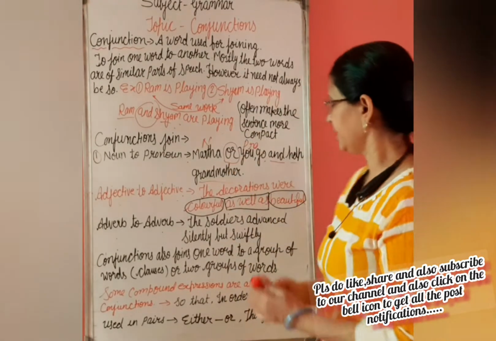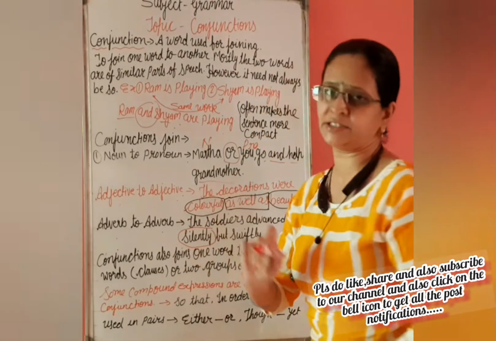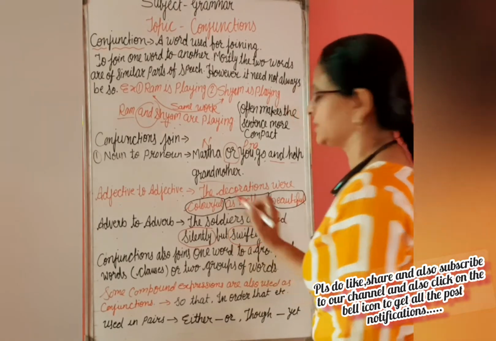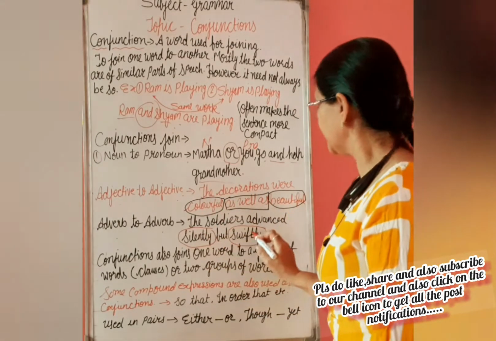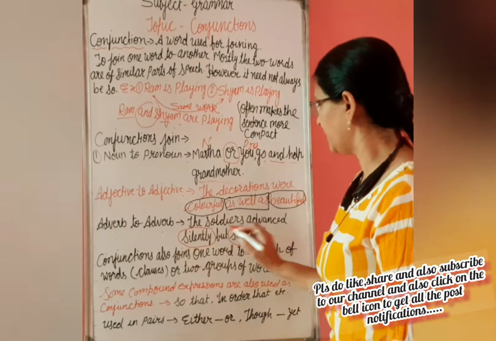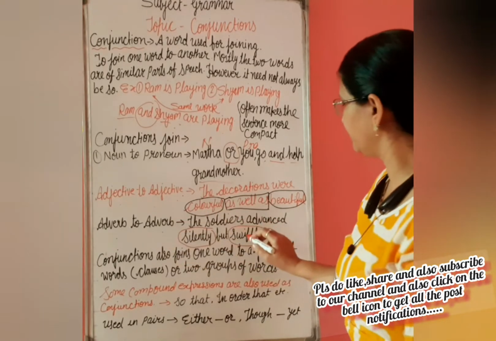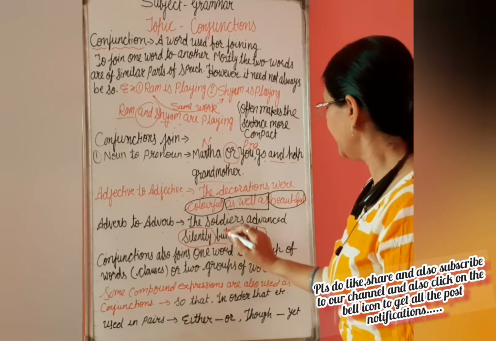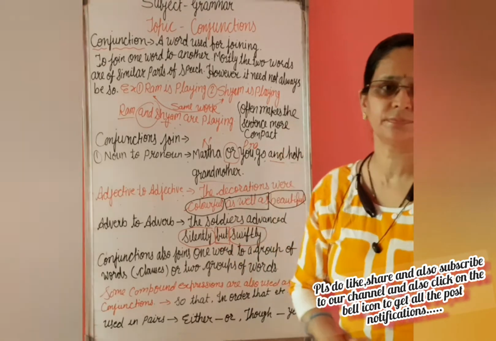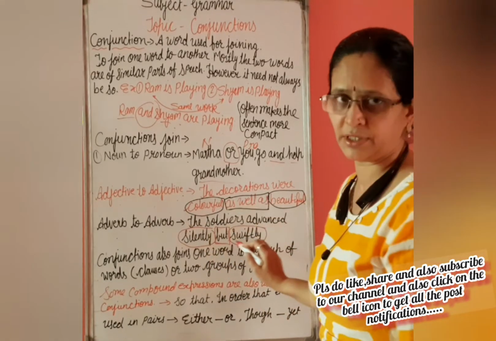Here silently, you know it very well, is not an adjective, it is an adverb. Swiftly is also an adverb, and you may know what kind of adverbs those are. Those are adverbs of manner, and these two adverbs are joined by but. But is the conjunction. Here but has worked as a conjunction to join two adverbs.